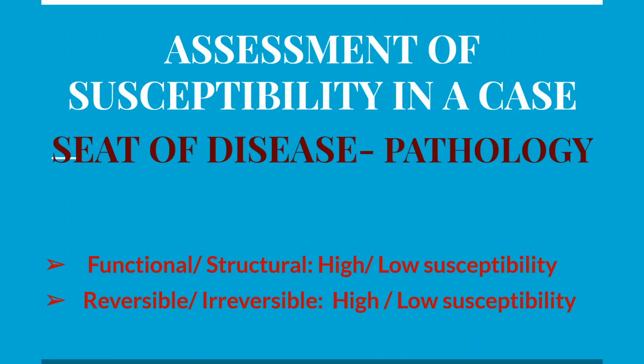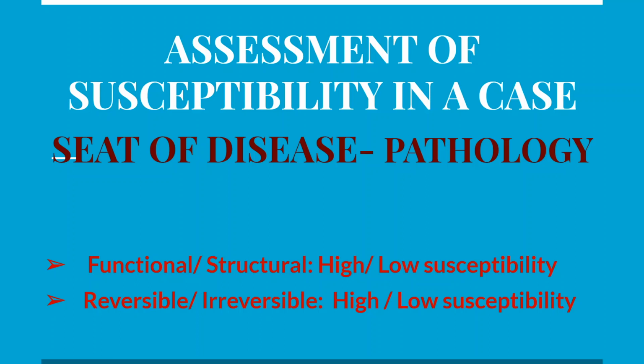If the pathology you are assessing is of reversible type, susceptibility is high, and if it is of irreversible type, susceptibility is considered as low. So functional high, structural low, reversible high, irreversible low susceptibility.